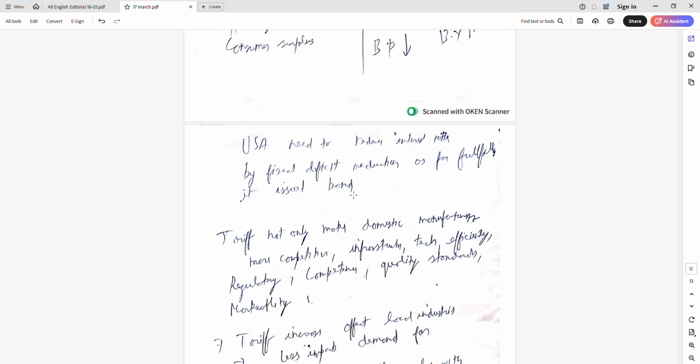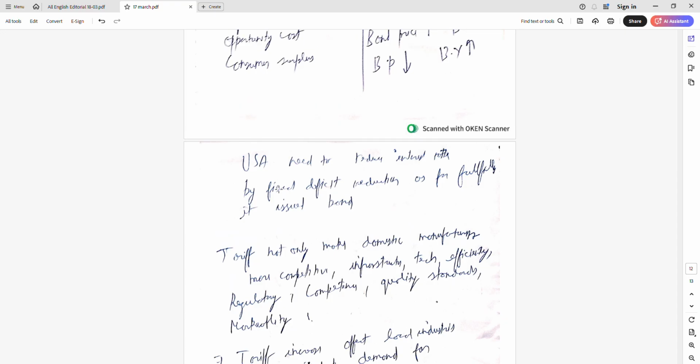USA needs to reduce the interest rate here against the US tariff. The US wants to reduce its fiscal deficit.